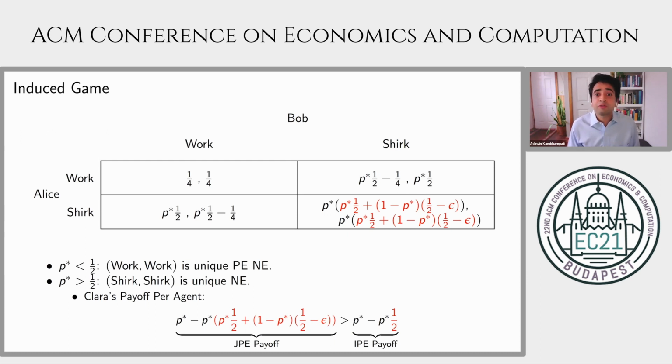It's in fact the unique Pareto efficient Nash equilibrium because this is a game of strategic complements between Alice and Bob. However, in the scenario in which p star is greater than 1/2, once again, shirk is a Nash equilibrium. But the important point, in this equilibrium, Alice gets paid less than expectation. Why is that? We're now taking a weighted average of 1/2 and a number less than 1/2, which is obviously strictly smaller than 1/2, leading to a strict jump in the principal's payoff.